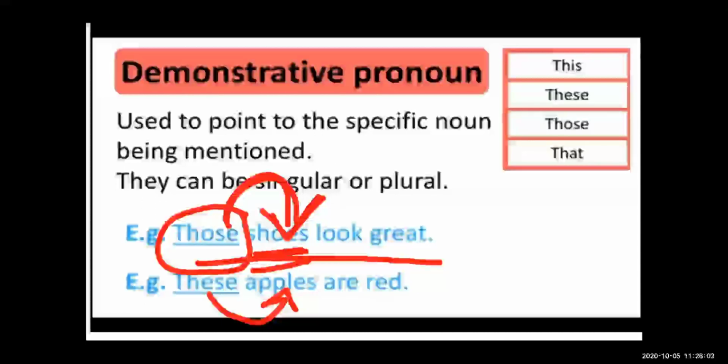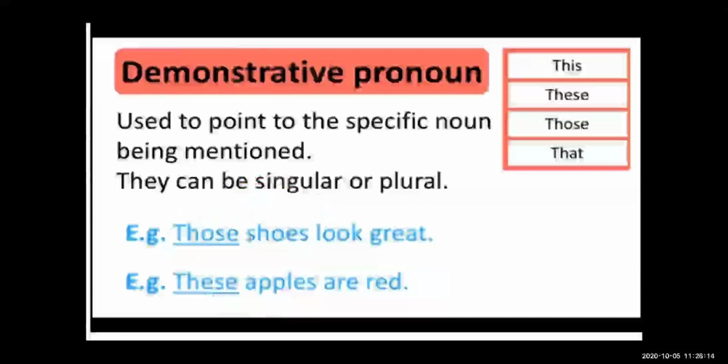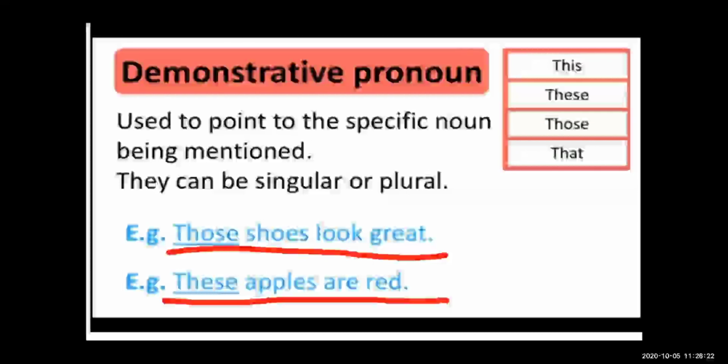So when we have to point out a particular thing, which we have to mention, at that time we use the demonstrative pronoun. See here, those shoes look great, and these apples are red. Both are in the plural form. Shoes is the plural form of shoe, and apples is the plural form of apple.